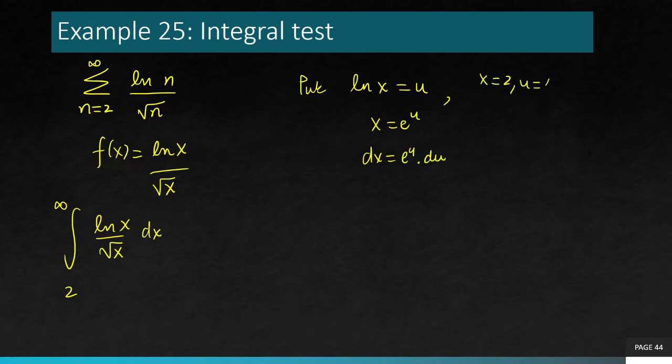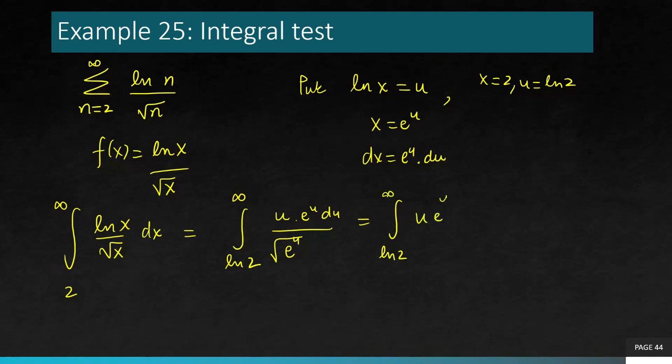This will give you the upper and lower limit as well. When x is 2, u is ln 2. So making these substitutions, square root x will be square root of e to the power u. So u e^(u/2) du. Now you can use integration by parts to actually simplify this integral.